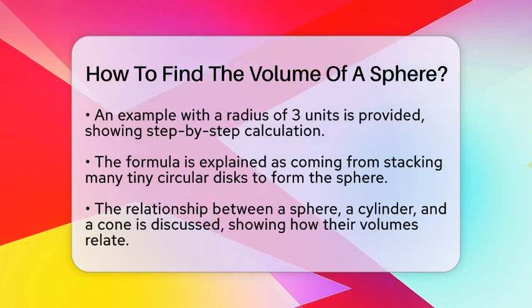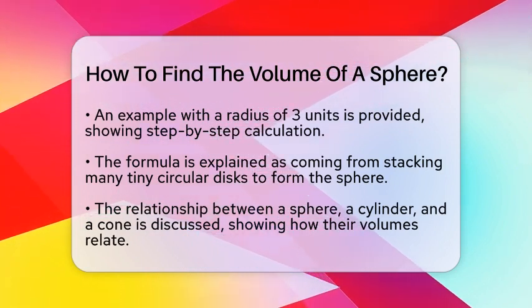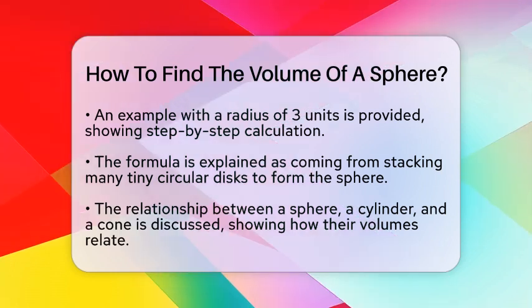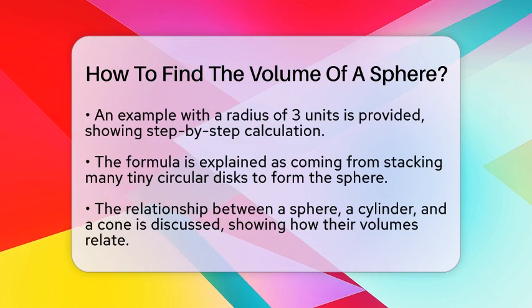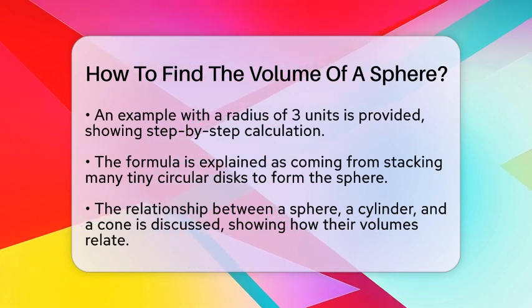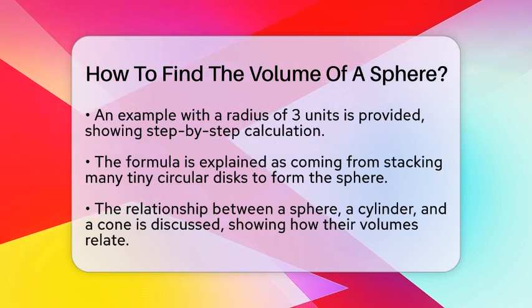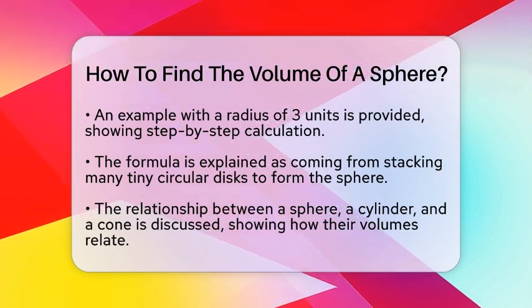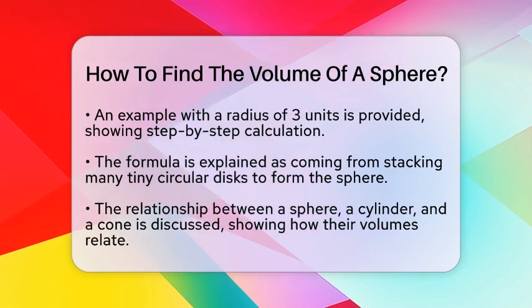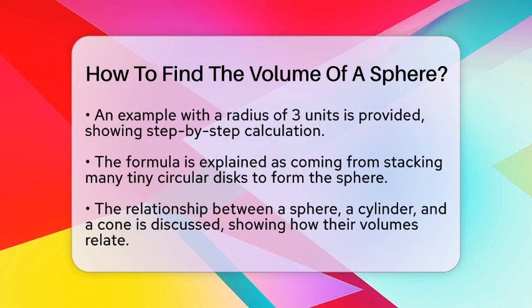This formula actually comes from imagining the sphere as many tiny circular disks stacked together. If you add up the volume of all those disks, you get the same formula. It's also interesting to compare the sphere to a cylinder and a cone with the same radius and height. The sphere's volume equals the volume of the cylinder minus the volume of the cone, which leads to the same calculation.